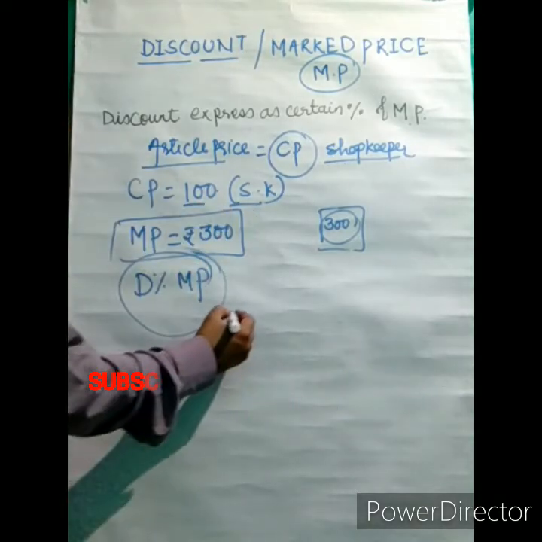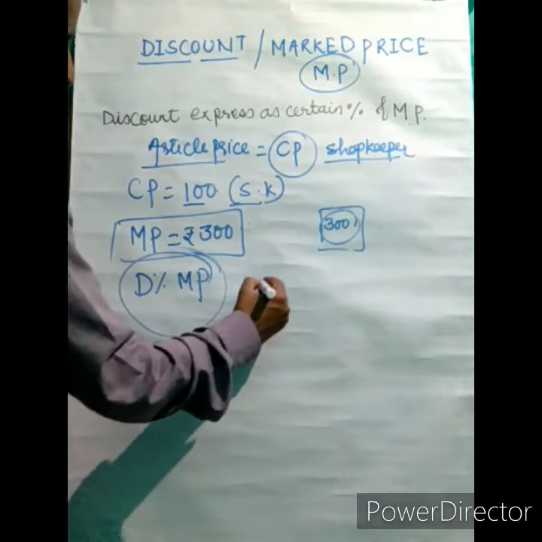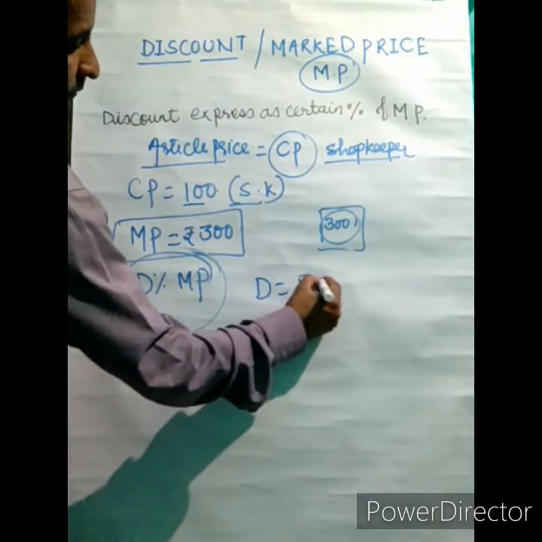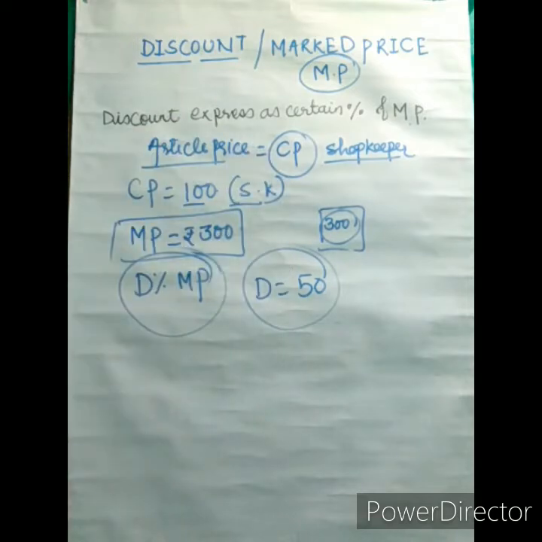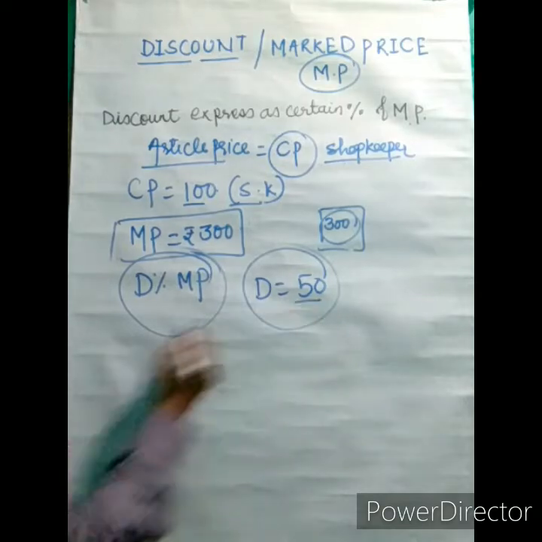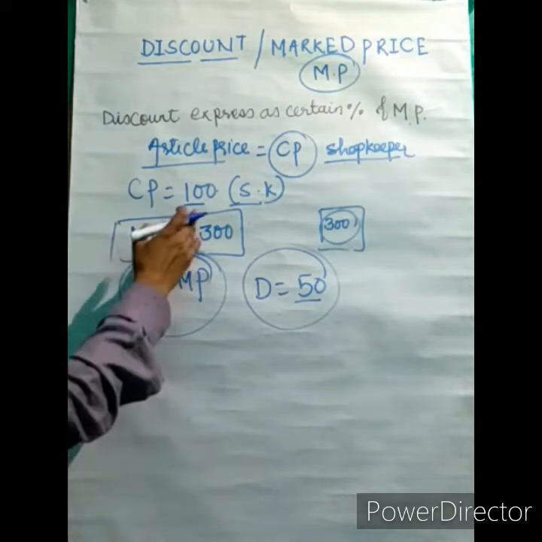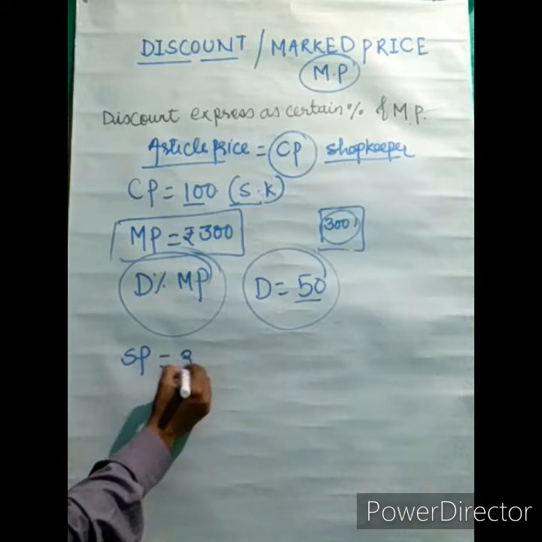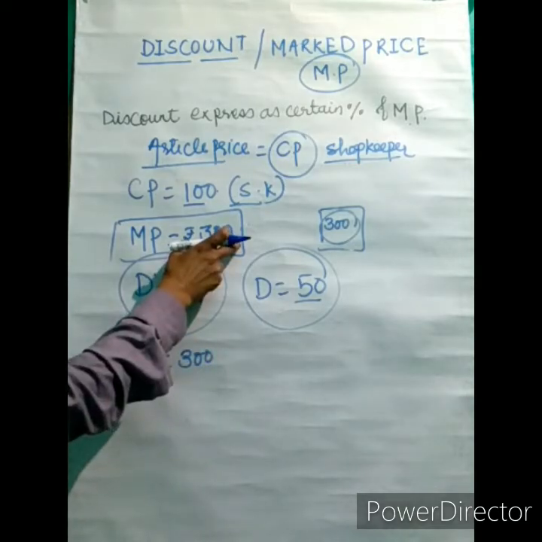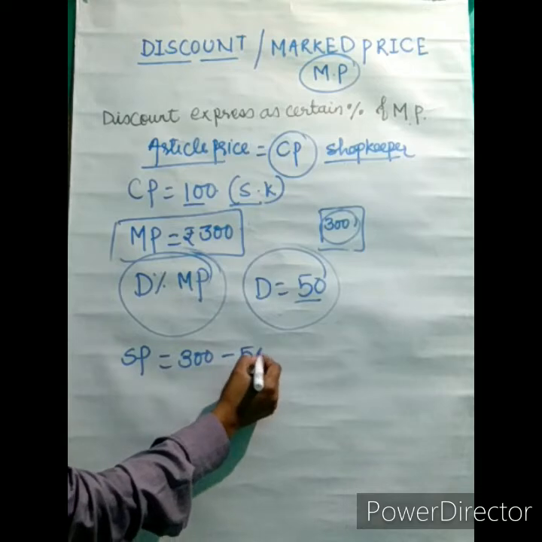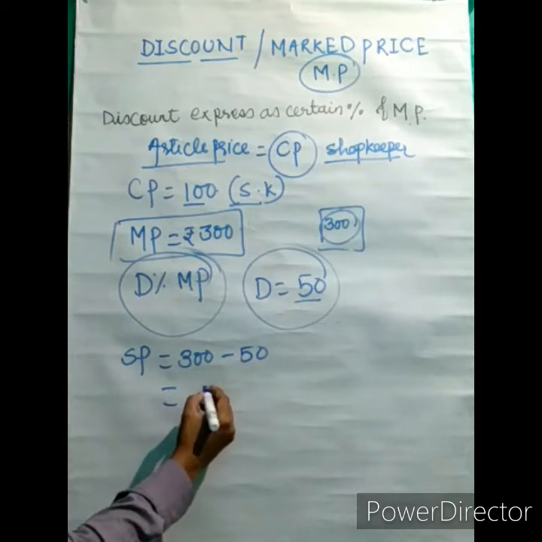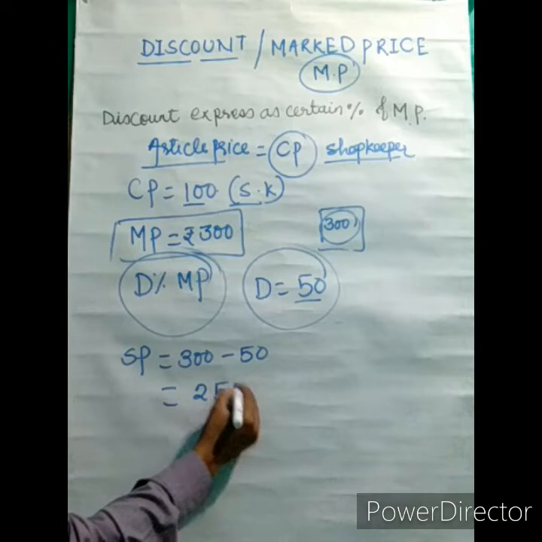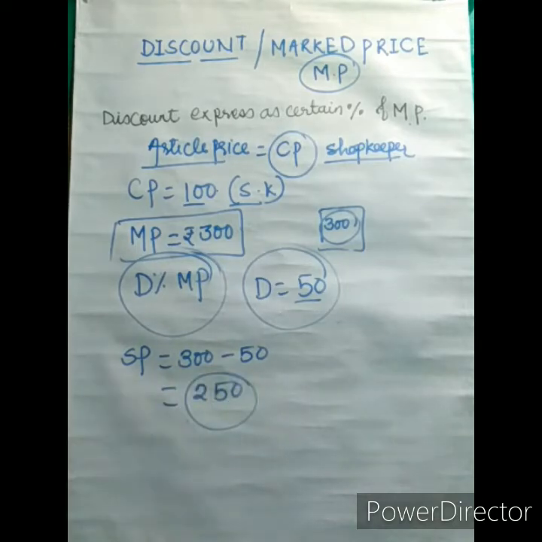Now he has given a discount of 50 rupees. Discount equals 50 rupees, and now he is selling to us at a 50 rupees discount. That means for the shopkeeper the marked price of the article is 300 rupees, and he is selling it with a 50 rupees discount. So he sold it at 250 rupees and we buy this article at 250 rupees. So now you can see SP is 250.